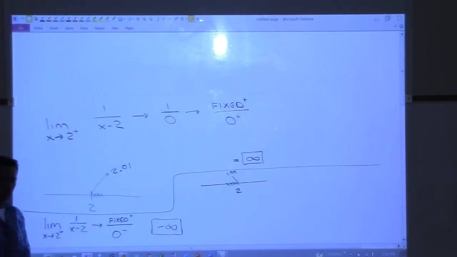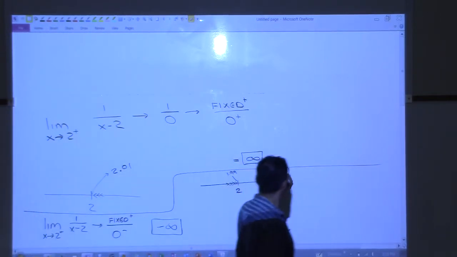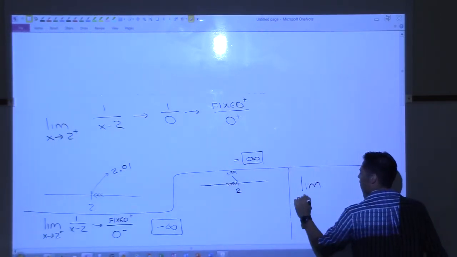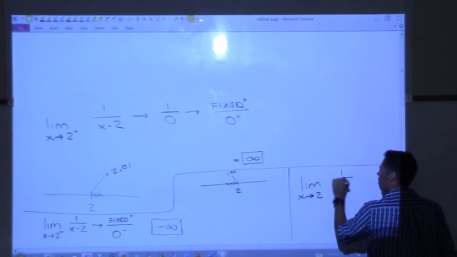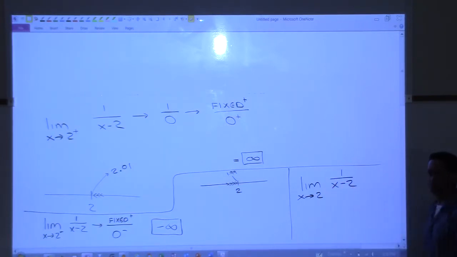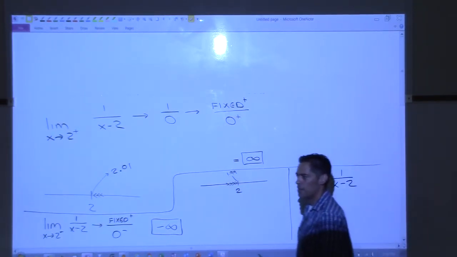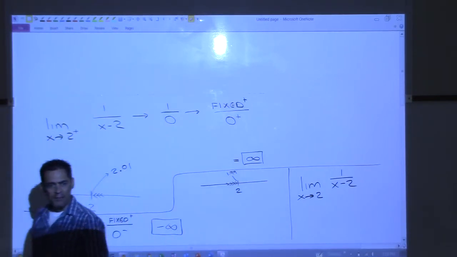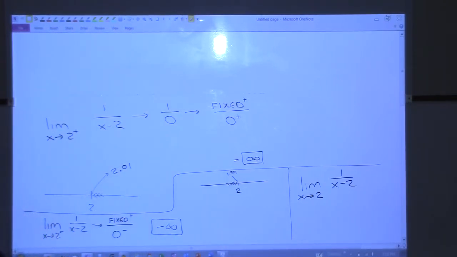Does that answer your question? So our answer in this situation would be positive infinity, because we're approaching from the right. This one is negative infinity. So last question then, what is this? Limit x approaches 2 of 1 over x minus 2. That doesn't exist, because the left and right hand limits are going to different infinities. One's going up, the other one's going down.